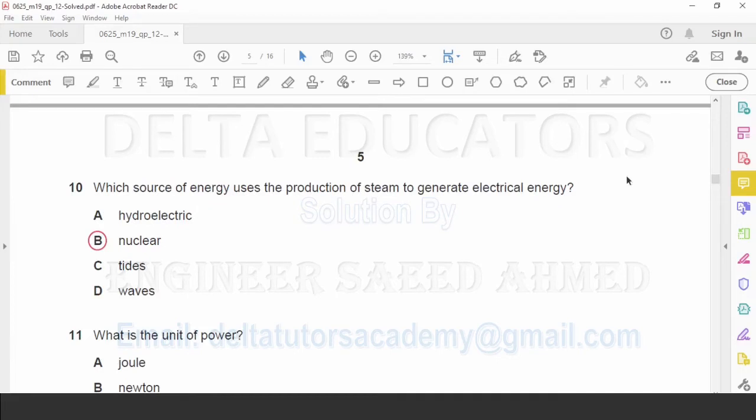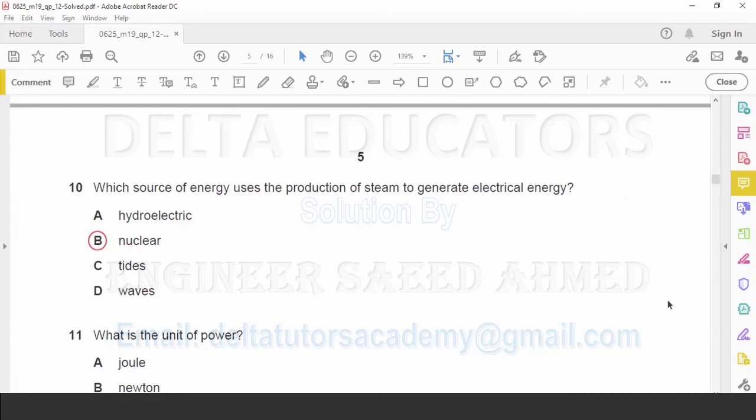Question number 10. Which source of energy uses the production of steam to generate electrical energy? Option A, hydroelectric. Option B, nuclear. Option C, tides. Option D, waves. To generate electrical energy, we need steam only in a nuclear reactor. So here the correct option is B.